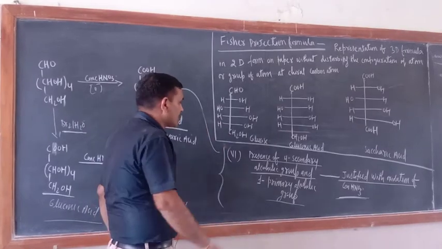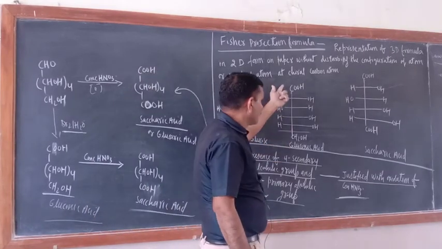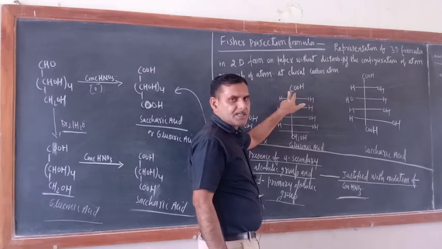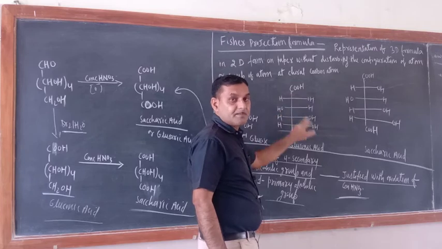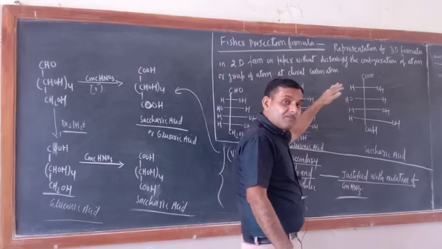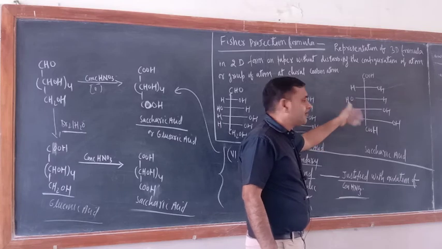Not only this one, this is glucose. In gluconic acid also, everything is the same, only COOH has come in place of CHO. In saccharic acid, the first COOH group, the last COOH group, and in between CHOH.